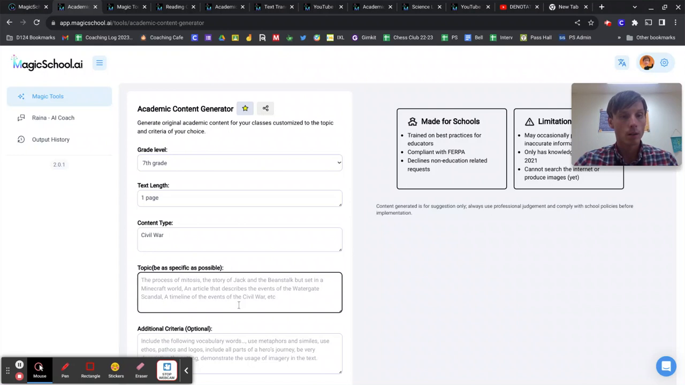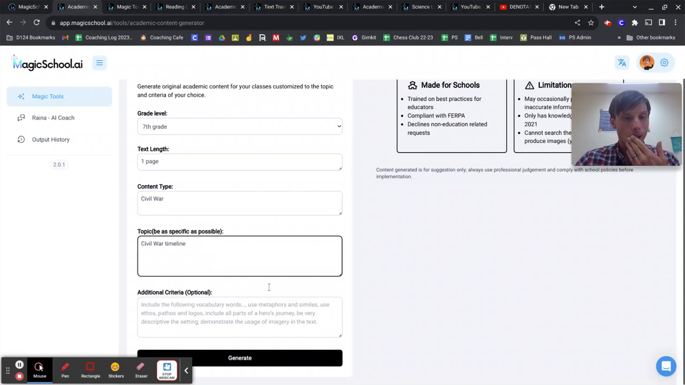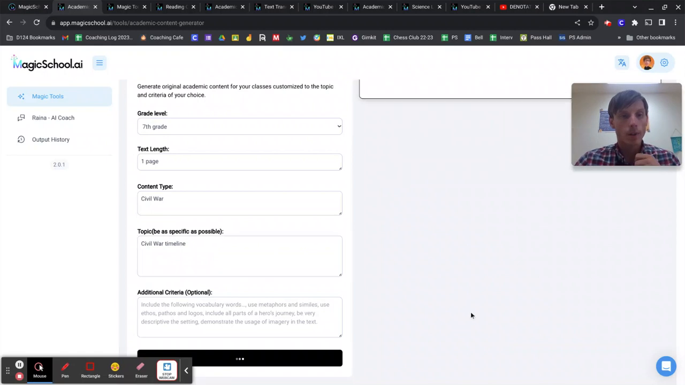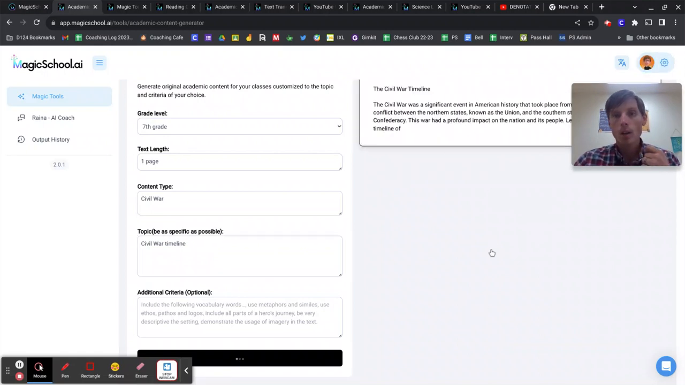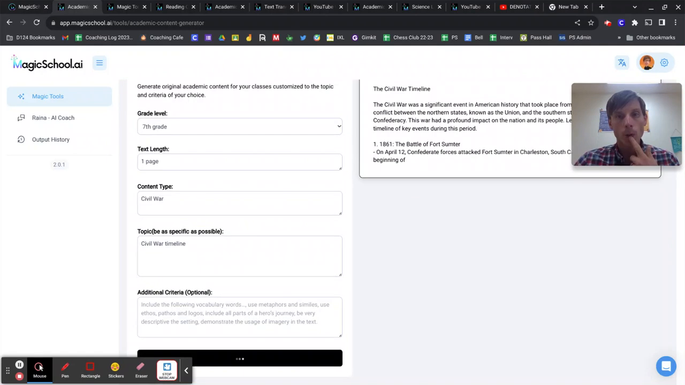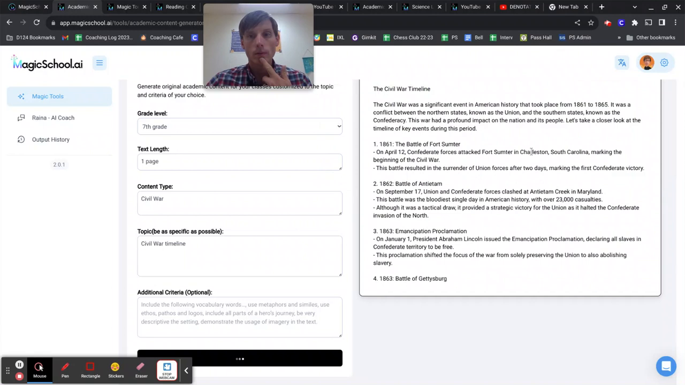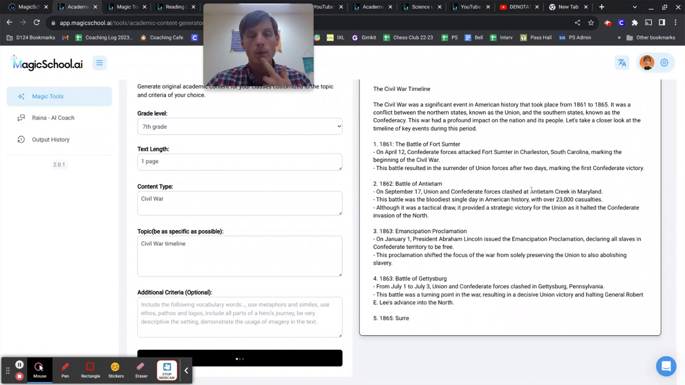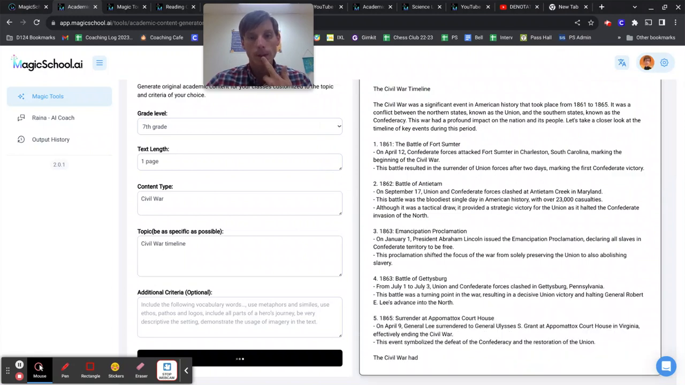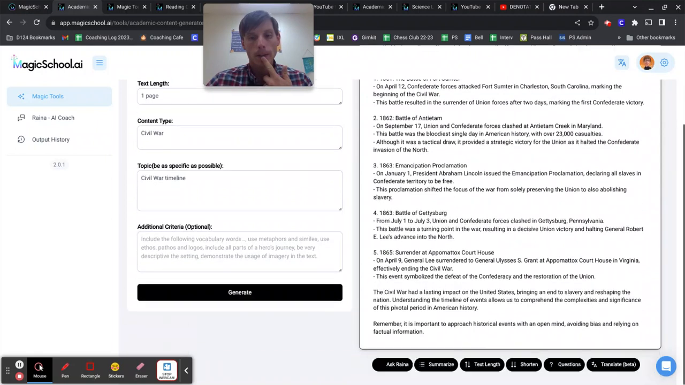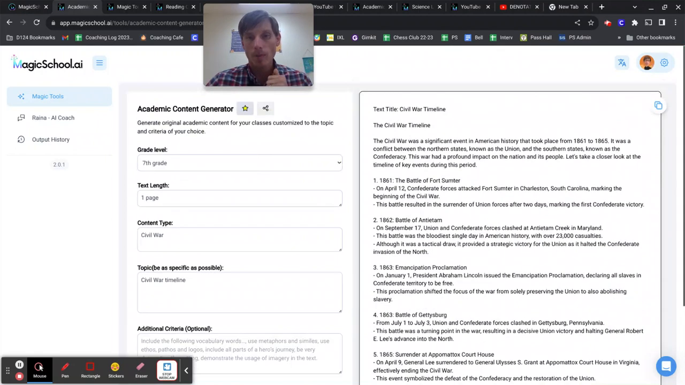And our topic here, so let's see, Civil War. I guess I could set the social studies there. And maybe something like a timeline. And let's see what it comes up with. So it writes a whole thing here for you, gives you a summary of the Civil War, goes through the most important things of the Civil War. We asked for about a page, which is about what it is there.